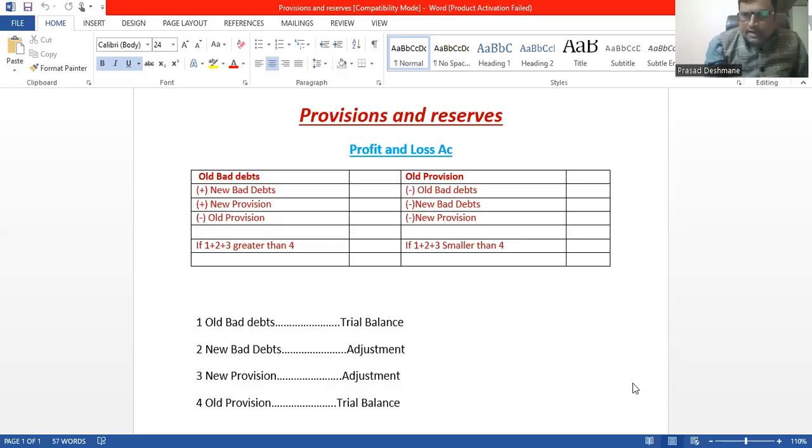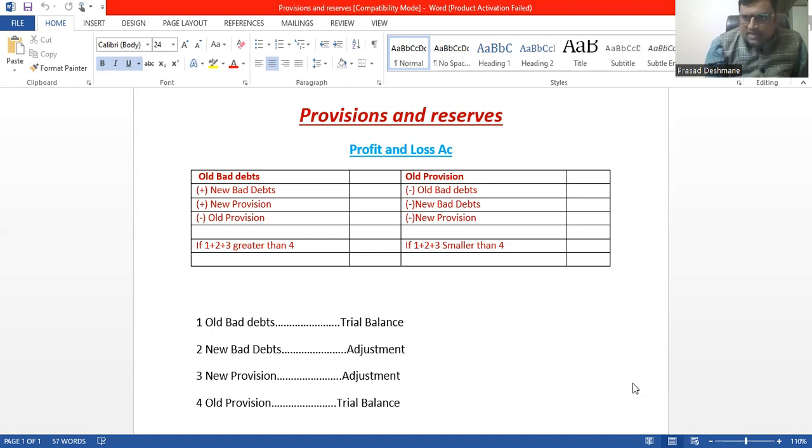So provision and reserves. Basically, what is this provision? Provision we make for our debtors. Who are the debtors? Those who are our credit customers, right? Those who bought goods from us on a credit basis. So they owe us, okay? In accountancy, that is called a debtor.